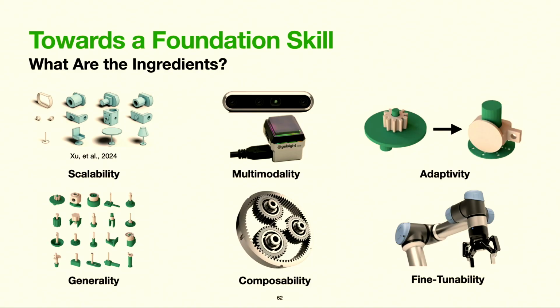Generality. How do we train policies that can achieve strong performance, not just across hundreds, but let's say thousands of seen assemblies, and reasonable zero-shot performance on unseen assemblies as well? Composability. How do we compose or chain existing assembly skills in order to solve assembly problems involving many parts while preserving high success rates? And fine-tunability. How do we efficiently fine-tune our simulation-trained policies in a real-world robotic work cell in order to get our desired success rates and cycle times as well?